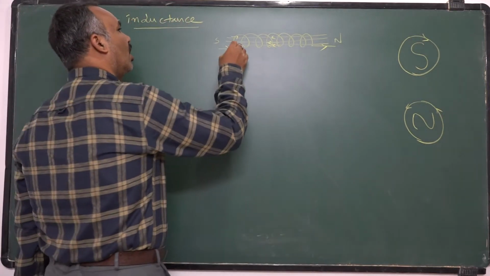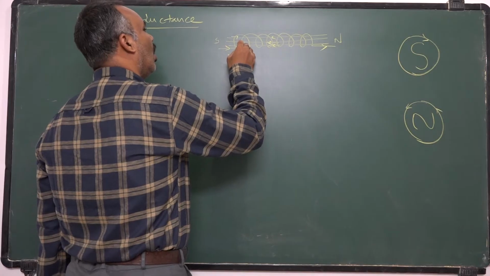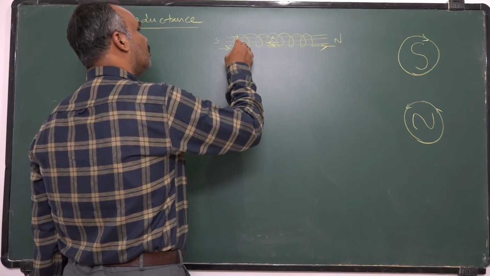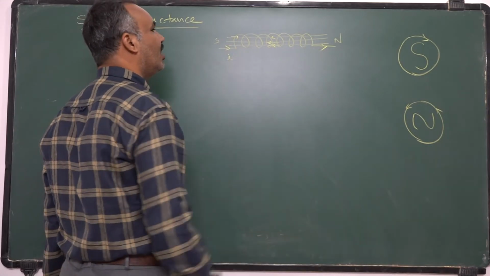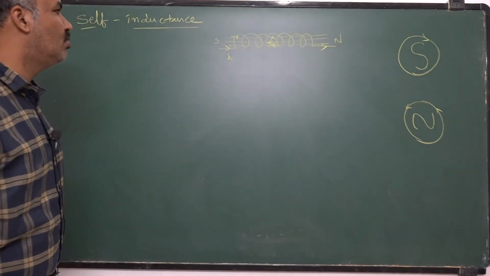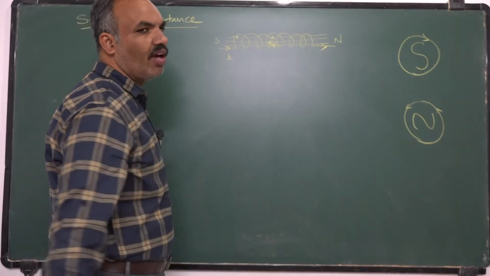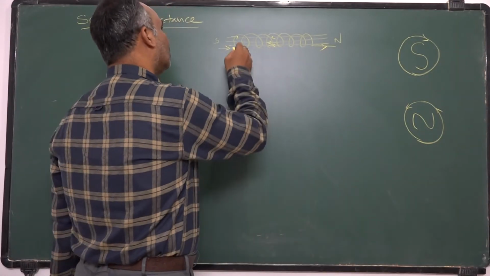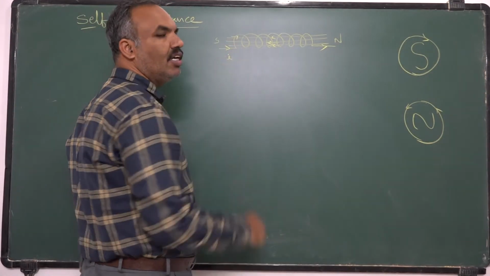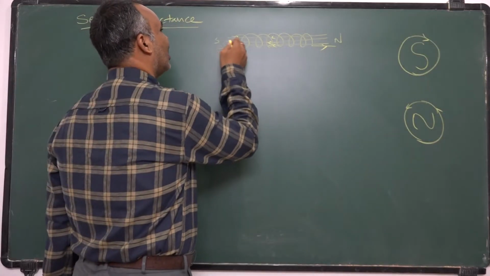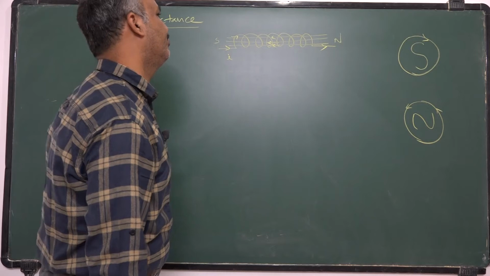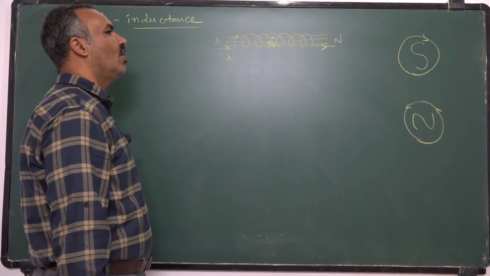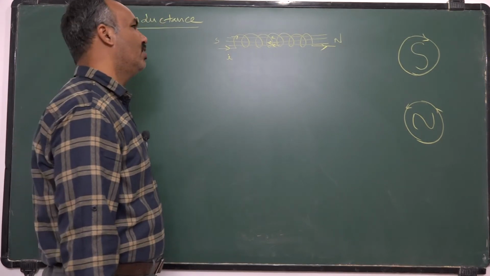Due to the resistance of the coil for the flow of the current, it takes some time to grow to the maximum value. As slowly current is increasing in the coil, the magnetic flux linked with the coil also increases slowly.